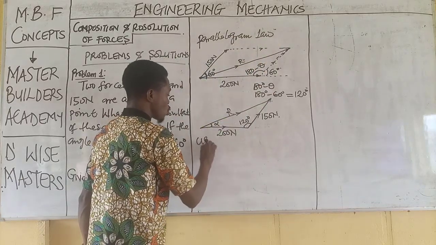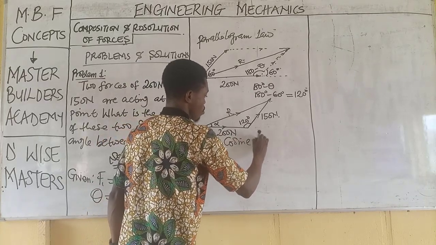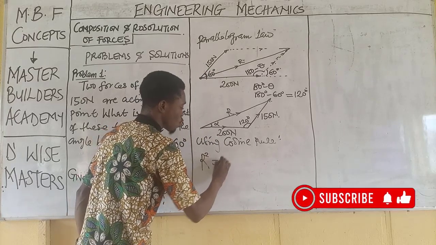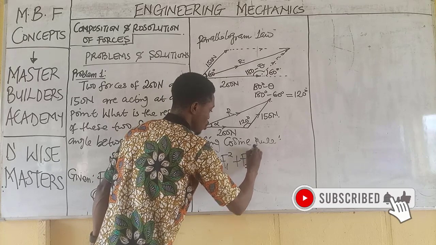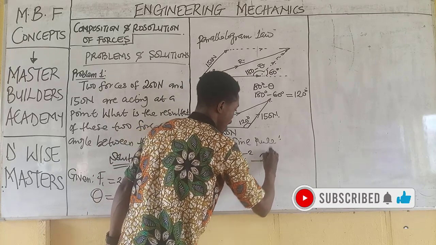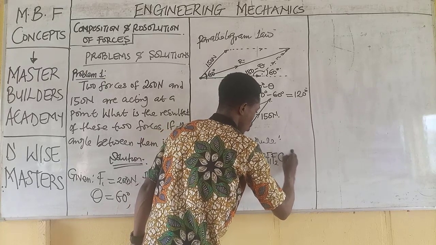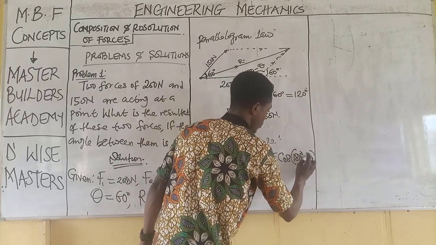So now, using the cosine rule, recall that the resultant squared is equal to F1 squared plus F2 squared minus 2 F1 F2 cos of 180 degrees minus theta.